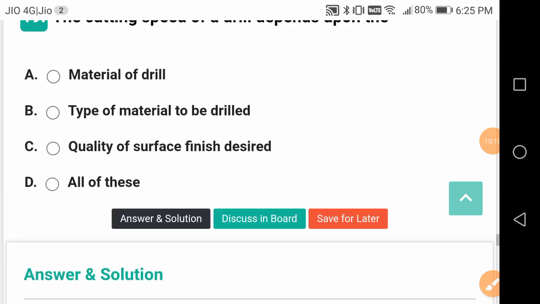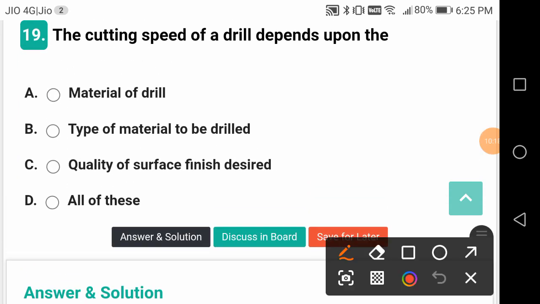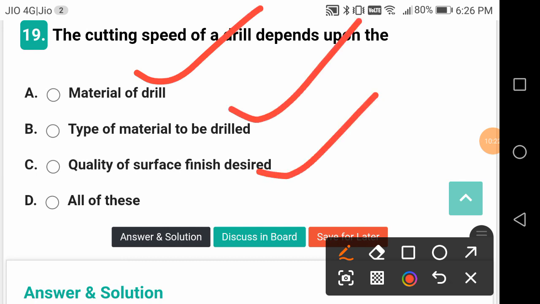Once again, D is the correct answer: material of the drill, type of material to be drilled, quality of surface finish desired.